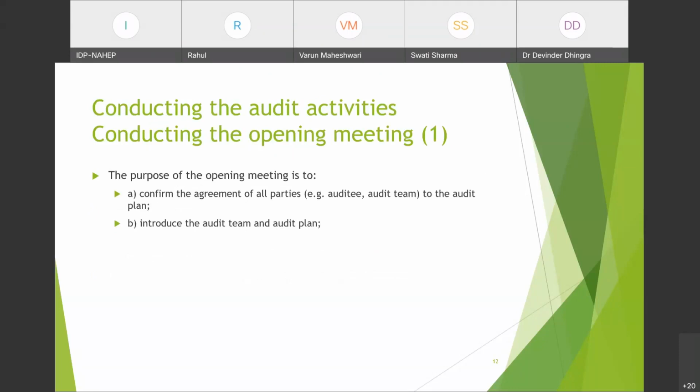This means while opening meeting, जितनी भी parties like auditor, audit departments, or any other relevant party like top management and all, उन सबको एग्री करना है उस प्लान पे, ऑडिट प्लान पे जो हमने प्रिपेयर किया है, that they are available at those times and they will be able to go through the audit process at the particular timings as per audit plan. If not, they can tell at the point of opening meeting so that applicable arrangements जो भी होते हैं वो किए जा सकें. Introduce the audit team and audit plan.